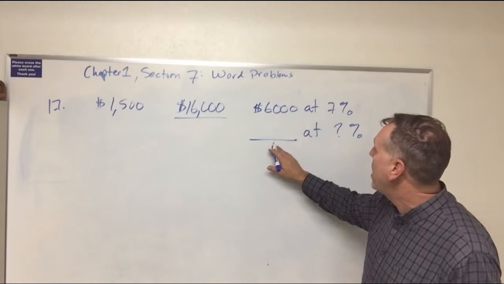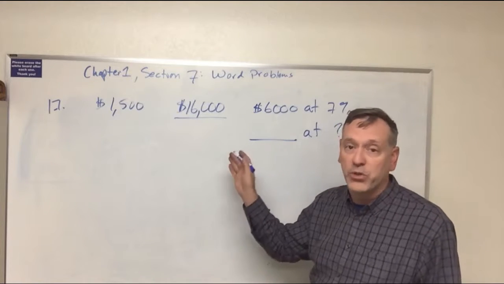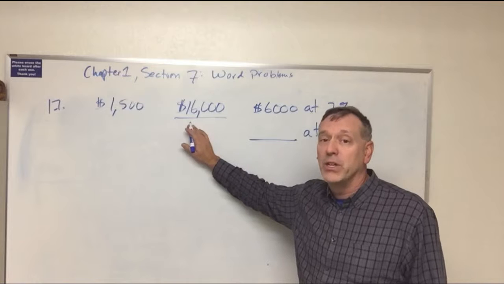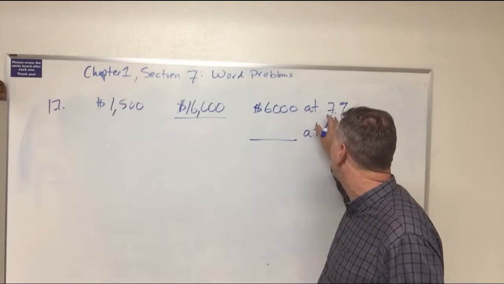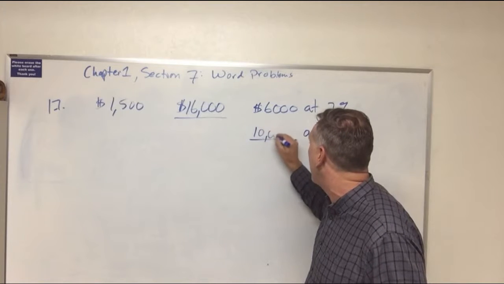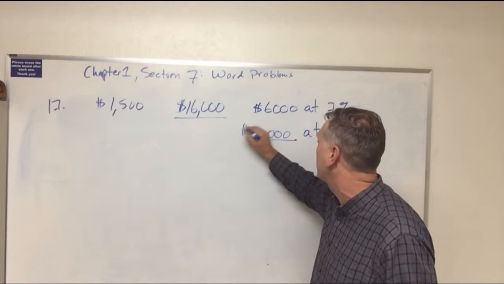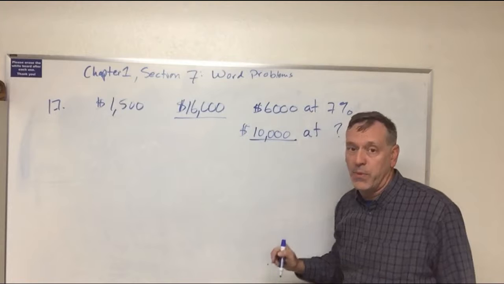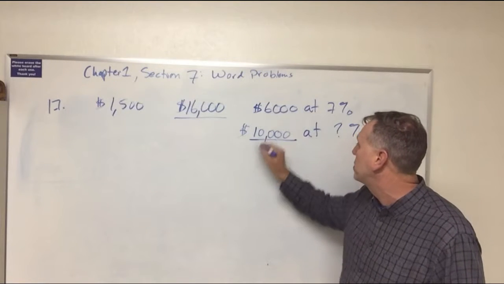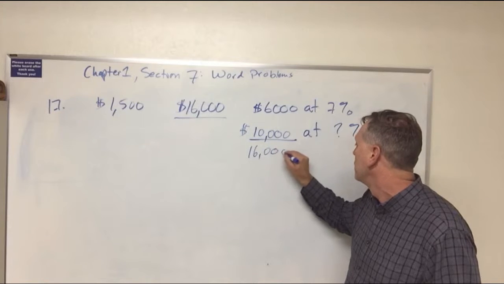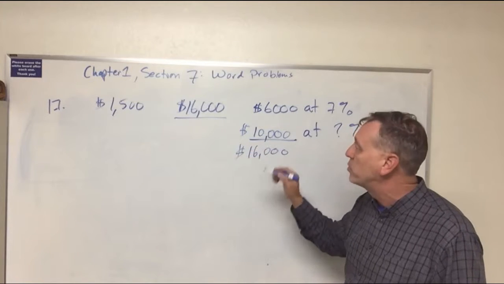The remaining amount is pretty straightforward. If $16,000 is the total amount, and $6,000 is invested at 7%, the remaining amount must be $10,000. We don't know the rate yet, but we know how much has been invested, because these two together have to sum to $16,000.